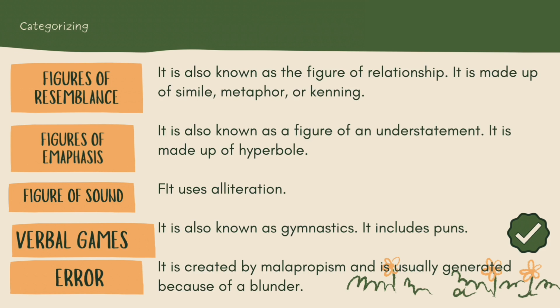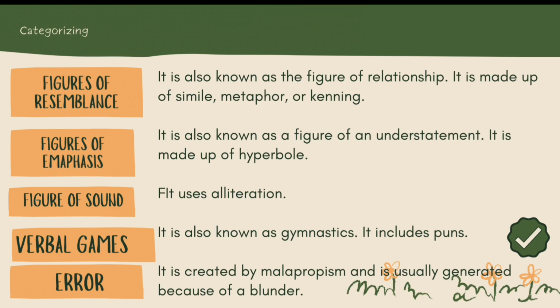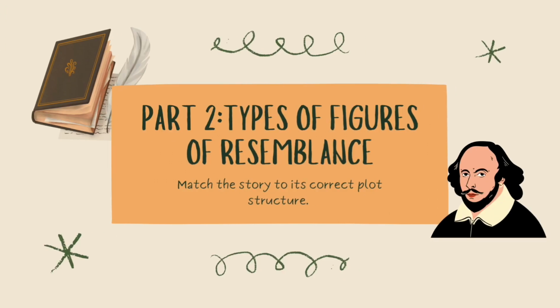Figure of sound uses alliteration and onomatopoeia. Verbal games, also known as gymnastics, include puns. Error is created by malapropism and is usually generated because of a blunder. Types and examples of figure of resemblance.